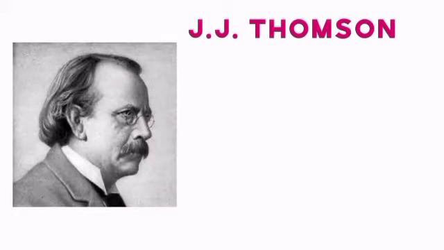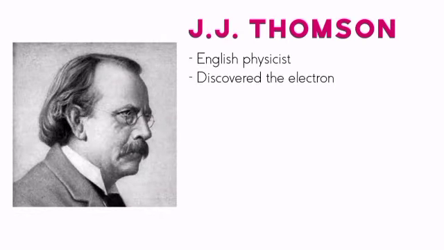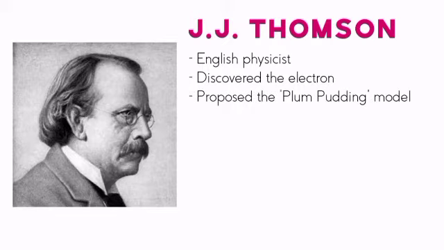J.J. Thomson was an English physicist who is credited with the discovery of the electron and proposed the plum pudding model of the atom. Part of Dalton's theory was disproved when Sir Joseph John, or J.J. Thomson, discovered the electron in 1897.